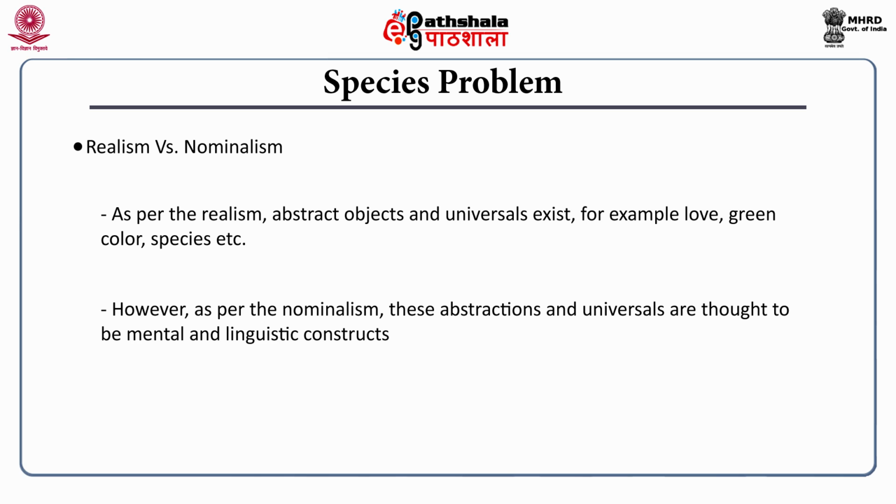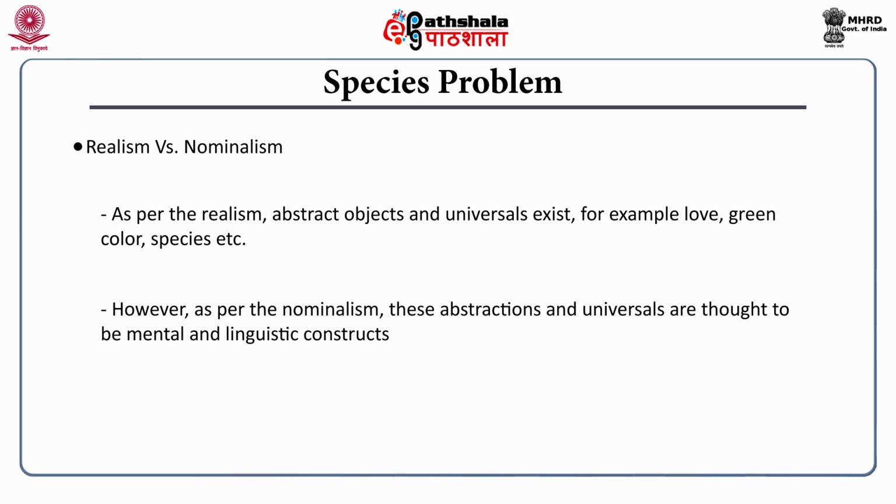As per realism, abstract objects, for example the color red or green, or love or hate, or nationalism, or species, these are abstract entities, and abstract objects do exist in the world. But when I ask you, can you show me where is love, what is love? There is nothing like this object is love, or this object is species. That is not possible. These are abstract concepts, right?